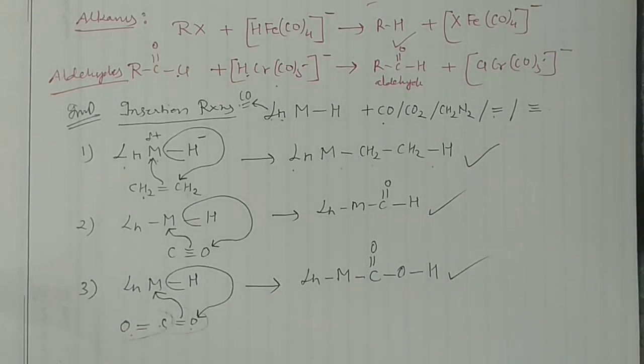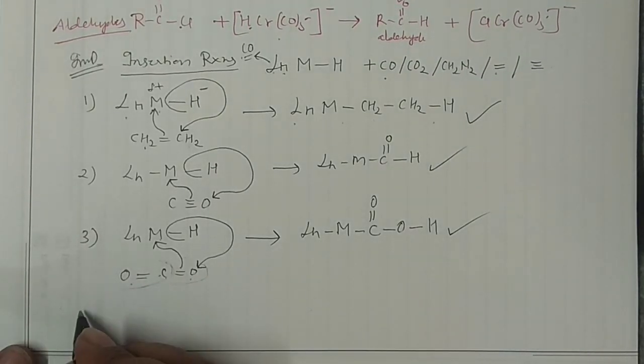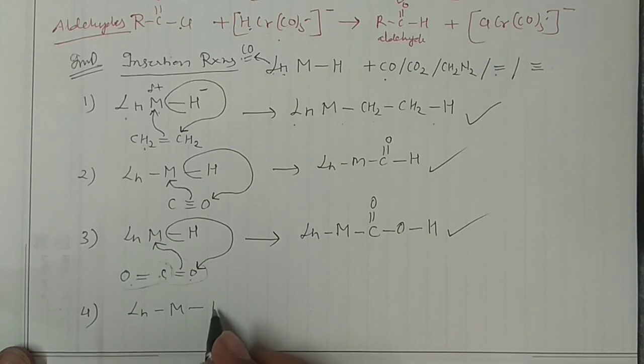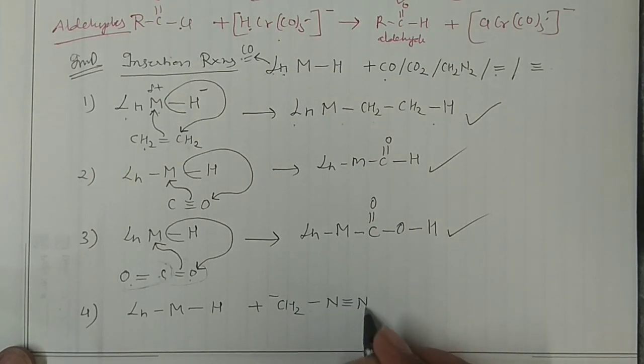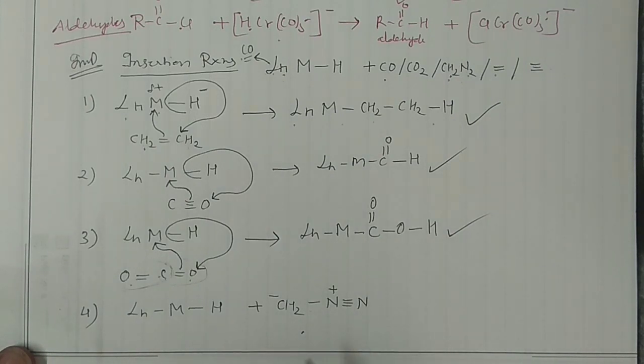So guys, you can see a variety of reactions are there to explain the things. Similarly, if you want, you can write one more reaction. See, a variety of reactions are there, and you can go through your textbook. Say for example, I have this particular LnMH, and you are reacting this with CH2 negative, single bond N, triple bond N with a positive charge, right? Say this compound is there, CH2N2, clear?